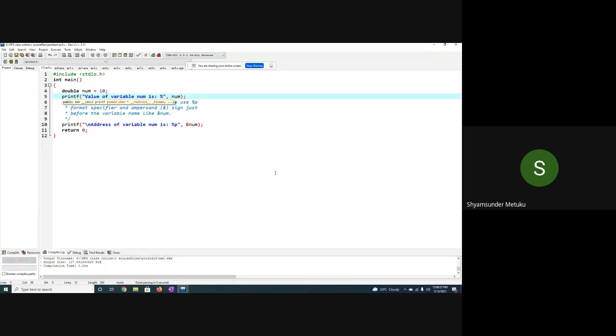Class test 1. I don't know whether I've given a question on the size and format specifiers. But can you tell me what is the format specifier for double? %lf. Okay, let me check. Small lf, right or not? Yes, sir.